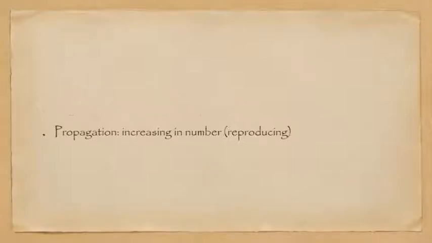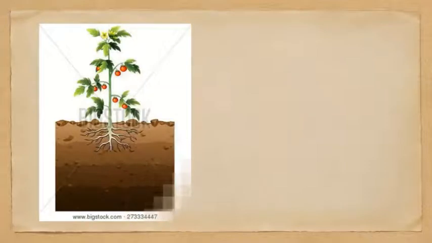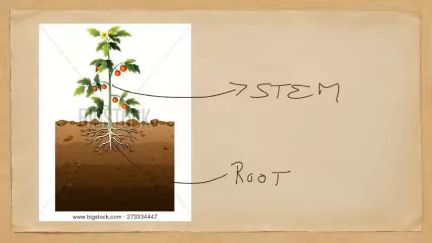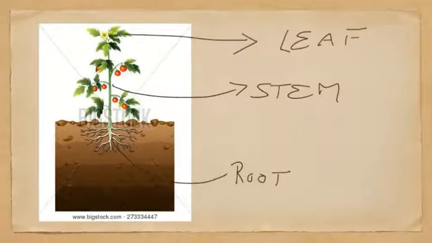Now, vegetative, first we'll understand, this is a plant. You can see it has root, stem, leaves. Now, the main function of root is not propagation, not reproduction. The main function of root is absorption of water and anchoring. Similarly, the main function of stem is supporting the plant, and the main function of leaf is photosynthesis.